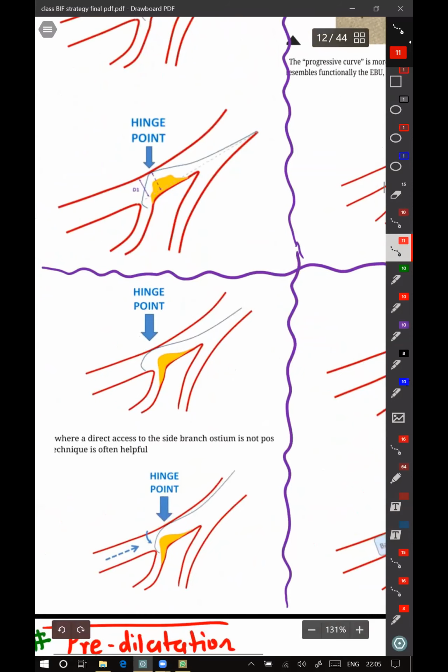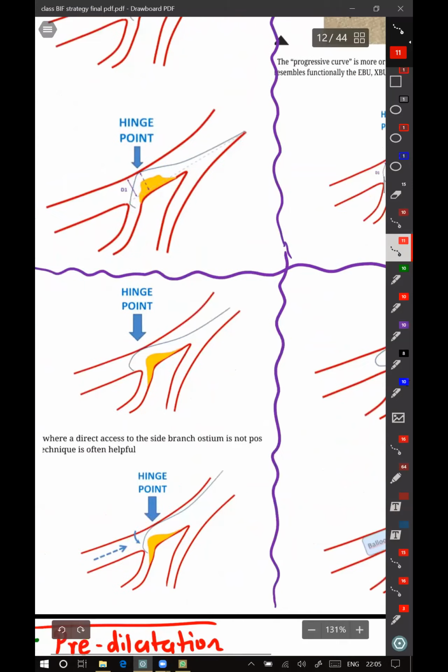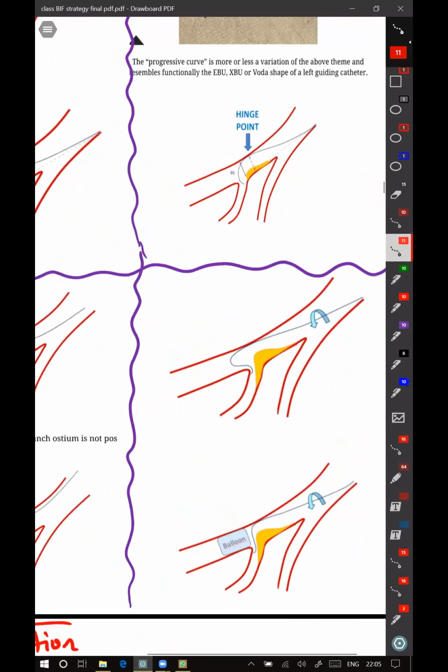If just by giving the shape like a JL or EBU you are not able to hook the side branch, then you advance that wire distally and slowly pull it back. Because of its shape, at one point it will automatically hook the side branch. Once it hooks, you can slightly rotate and manipulate and enter into the side branch, as shown here.